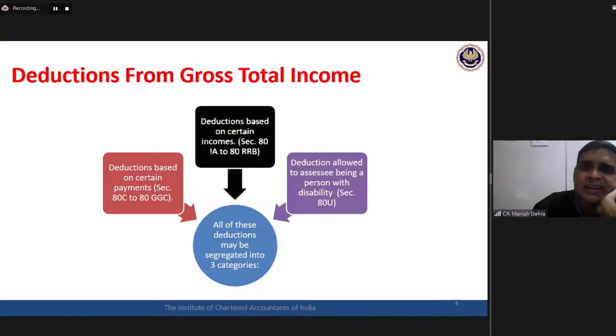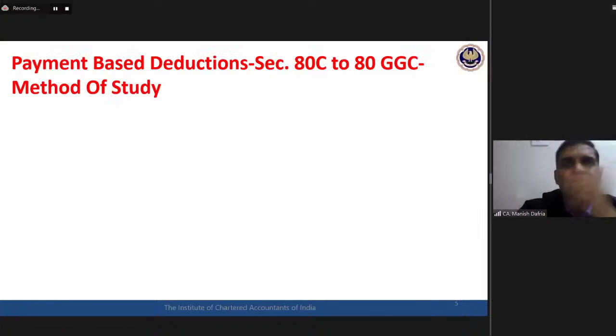Let's take each type of deduction one by one and go into the relevant sections in minute detail. So, payment based deductions. Before we start our section by section discussion, I'm sure the majority of you already have some idea, so what I need to do is simply refine and polish whatever knowledge you already have.